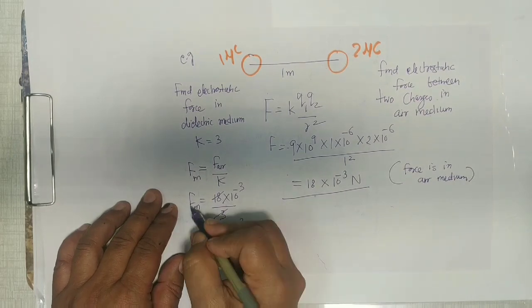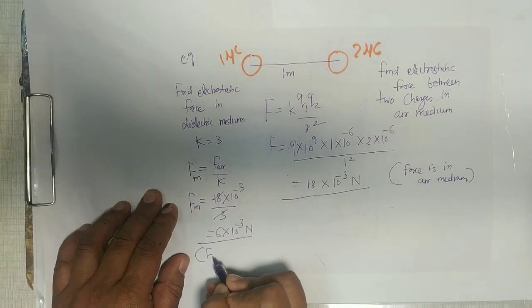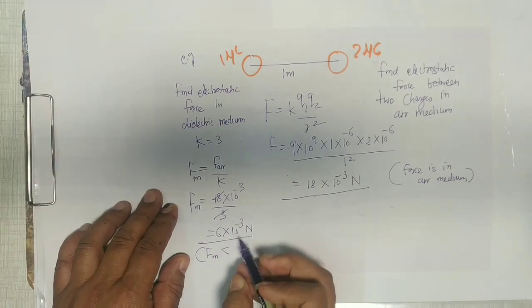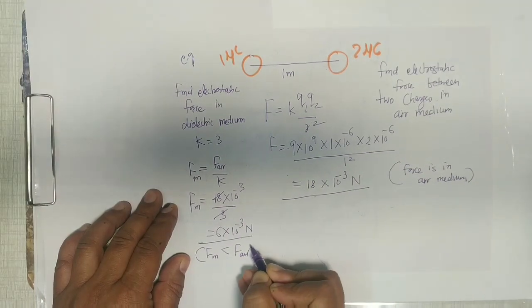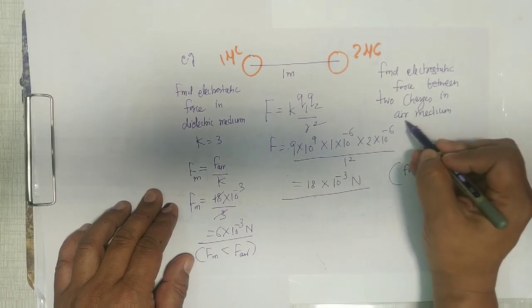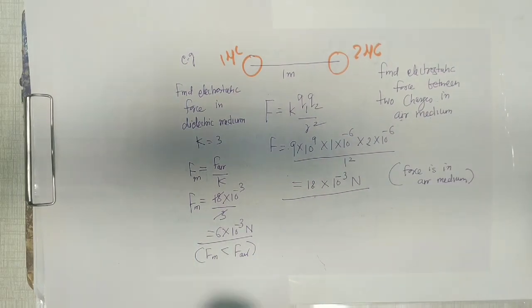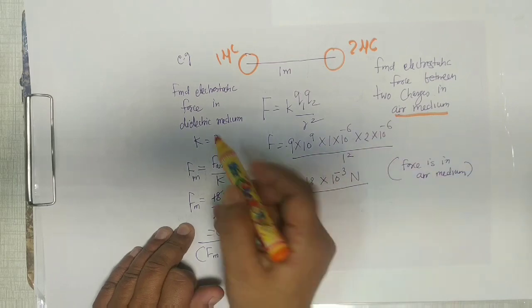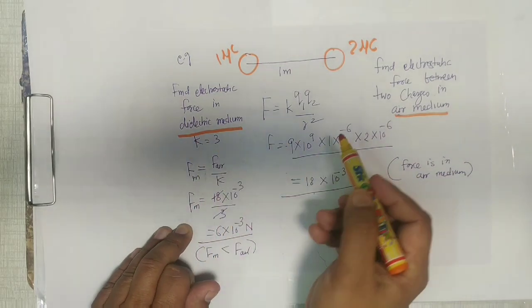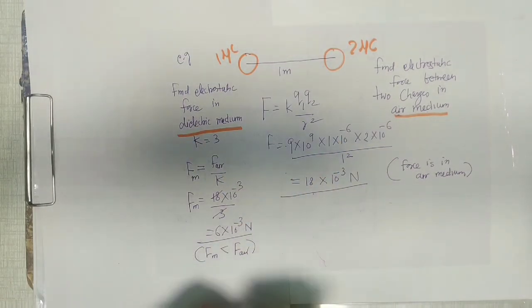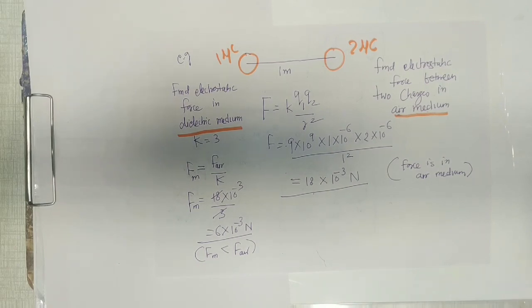So here we see that this is a force in a medium which is less than air. The same question was asked in air medium, and the same is asked in dielectric medium. So how the formulas are interrelated? This is the electrostatic force between the two charges in any medium.